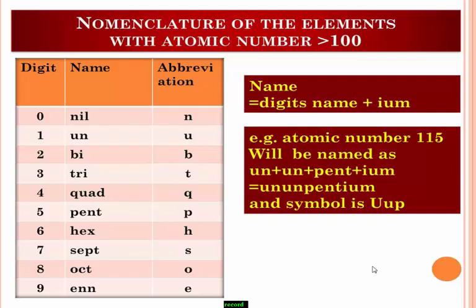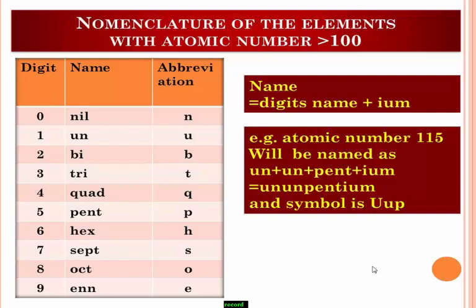I take here 3 subparts: digit, name and abbreviation. If the digit is 0, the word nil is used, indicated by n. If the digit is 1, the word un is used. If it is 2, bi. If 3, tri. 4, quad. 5, pent. 6, hex. 7, sept. 8, oct. 9, enn.